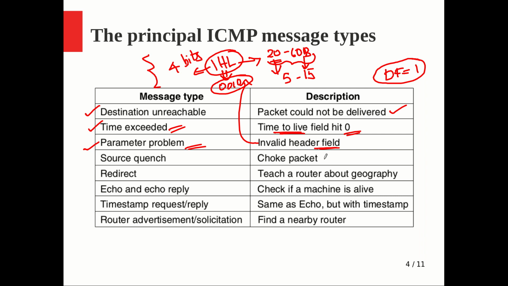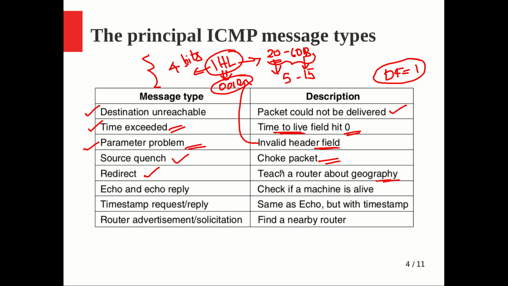Now another one is the choke packet, something we have already seen in congestion management. Particularly the source quench packet forces or throttles the source to reduce the flow. Redirect is another message. What does it mean? It teaches a router about the geography. You have already taken some route, and you are sending it back saying, don't send it to me, there is some other, better alternative path. Please redirect. In that way you can inform the routers about the geography and a better path. If some router on the way knows a better path, that can be informed by means of the ICMP redirect message.